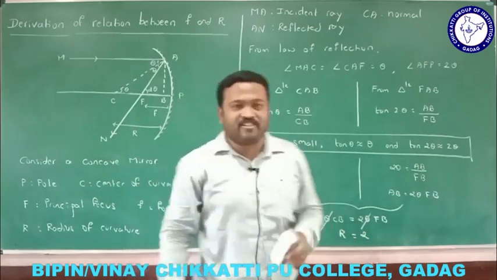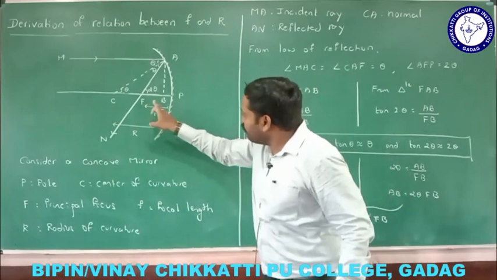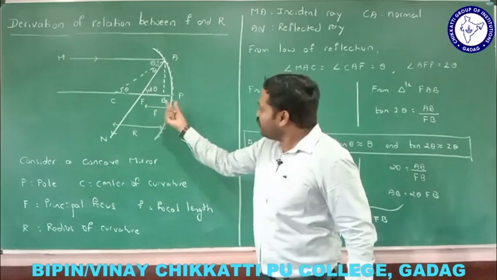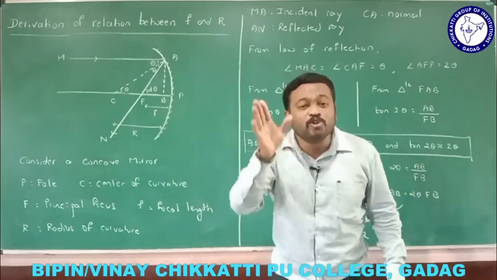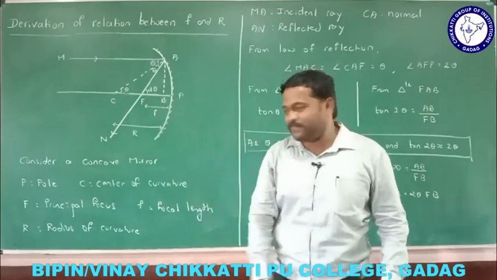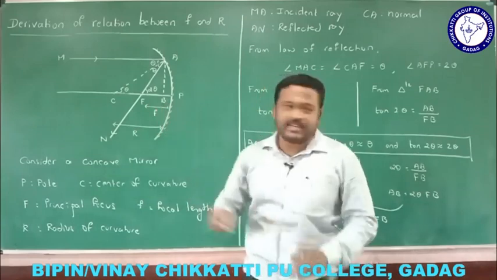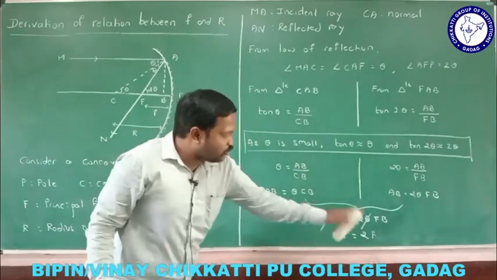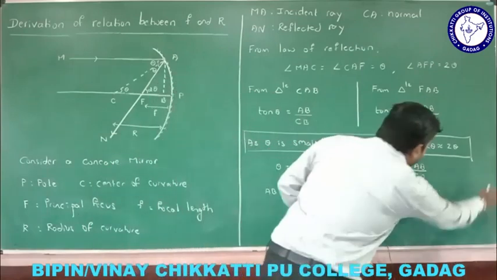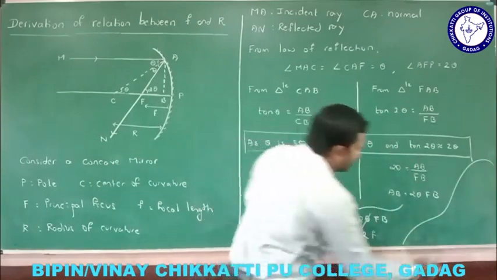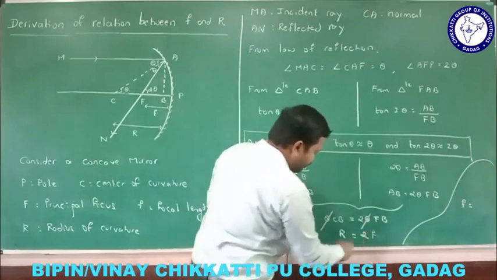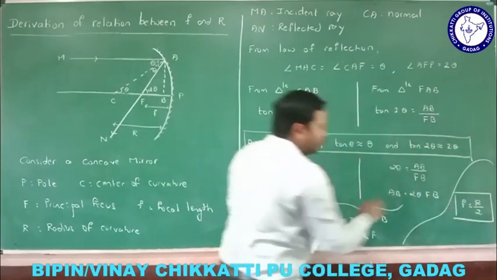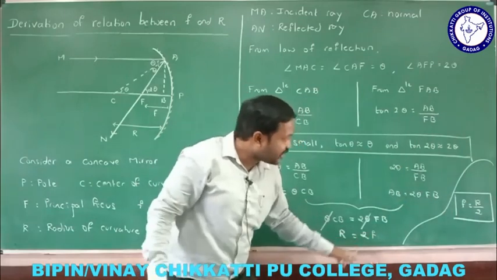Radius of curvature R equal to 2 times, come on, tell me what is FB now here? This distance is nothing but the focal length. Why? Because this BP is too small to be neglected. So in case of FB, I say F, right? So R is equal to 2F. Then F is equal to R divided by 2, right?